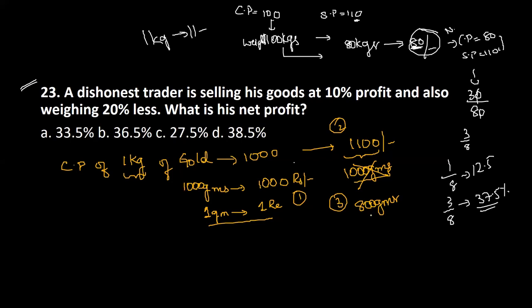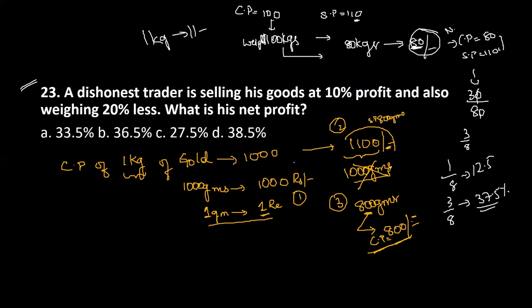Now, actually, the 800 grams should have costed him how much? The cost price of 800 grams should be how much for him? 1 gram ki 1 rupee అనుకున్నాం కదా. So 800 grams కి ఎంత అయి ఉండాలి? 800 rupees అయి ఉండాలి. The cost price of the 800 grams amount will be 800 rupees only. But he's selling this 800 at 1100. Now this is the cost price of 800 grams. This is the selling price of not 1 kg, but this is the selling price of 800 grams.